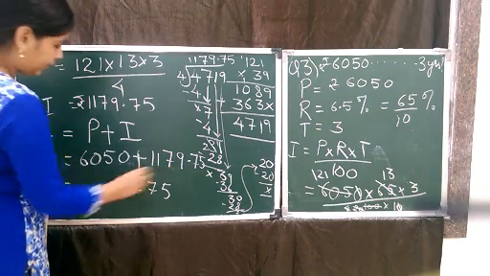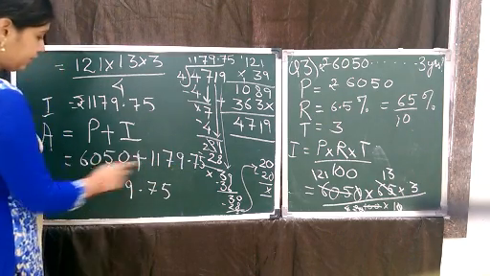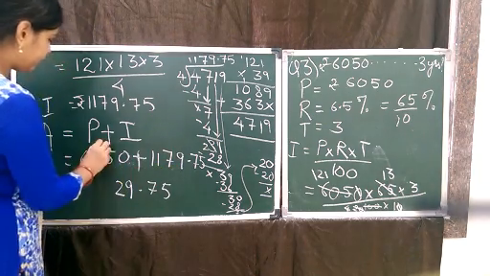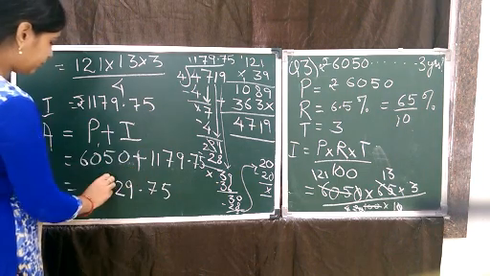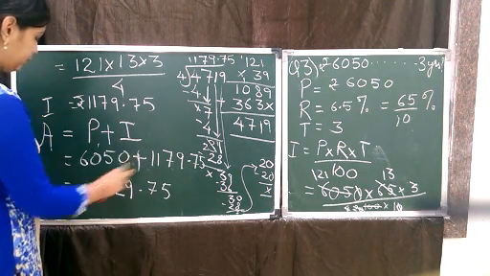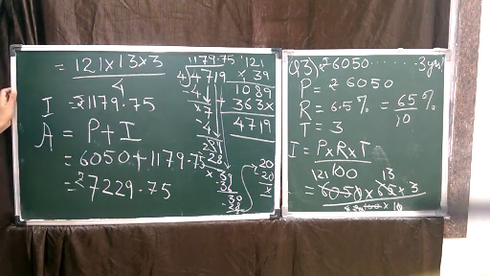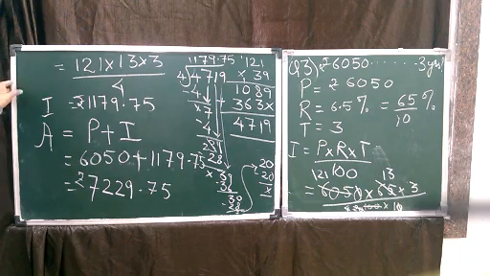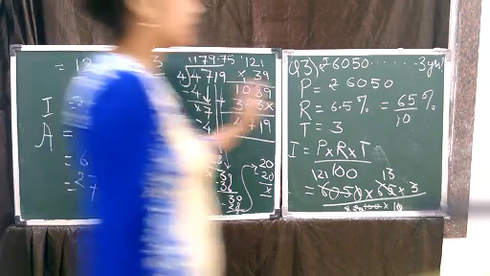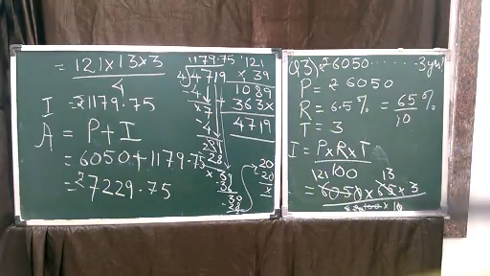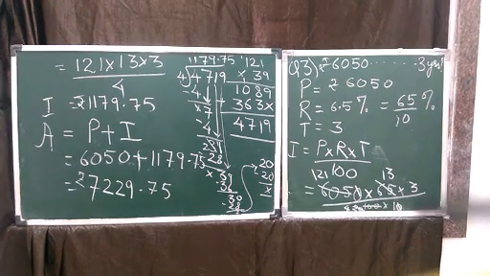Then 0 and 9 will give you 9. 5 and 7 will give you 12. 1 carried will give you 2, and this will give you 7. So your answer is rupees 7,229.75. Okay. This completes your question number 3.